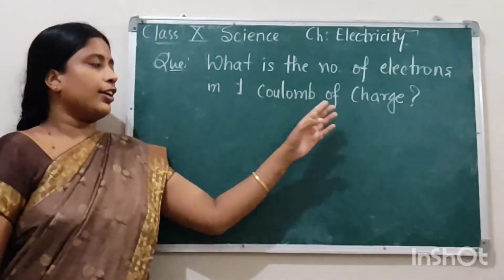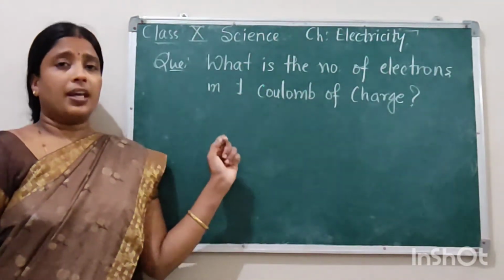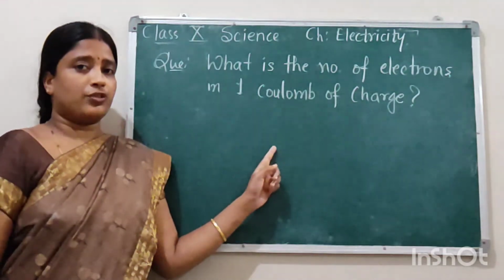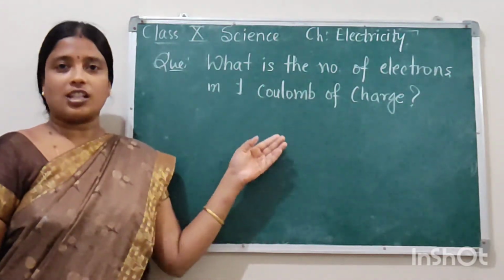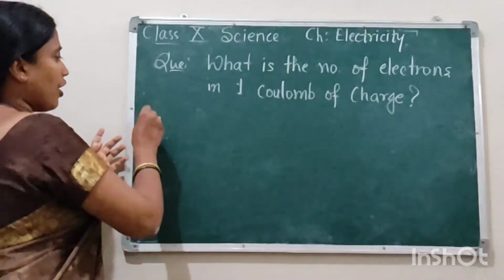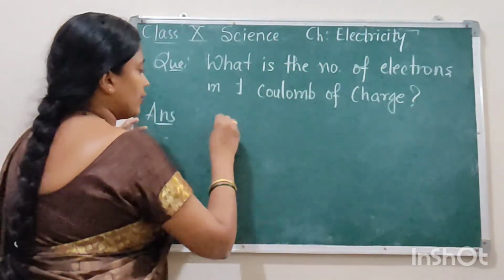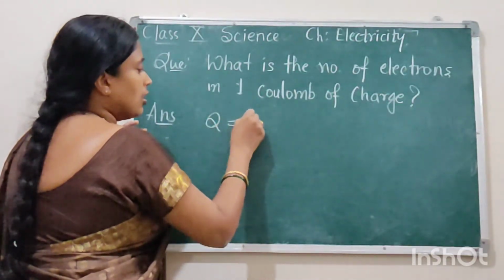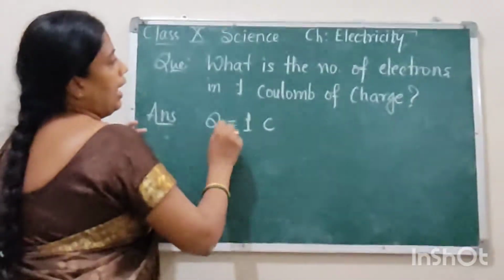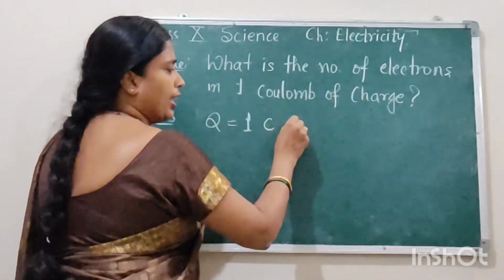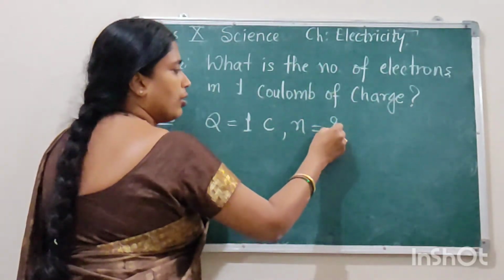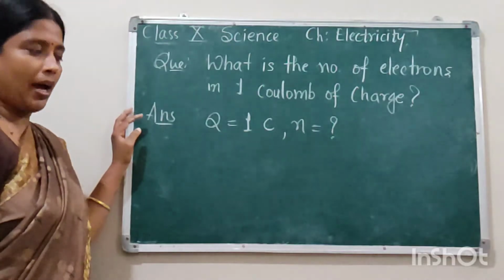It means for constituting 1 coulomb of charge, how many electrons are required? So first of all, we'll write what is given. What is the amount of charge? Charge is 1 coulomb. And what do we need to find? The number of electrons, so that is our question mark.